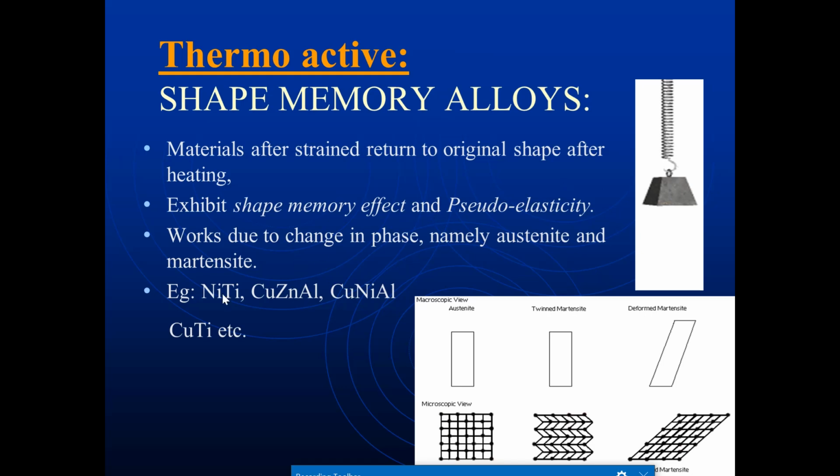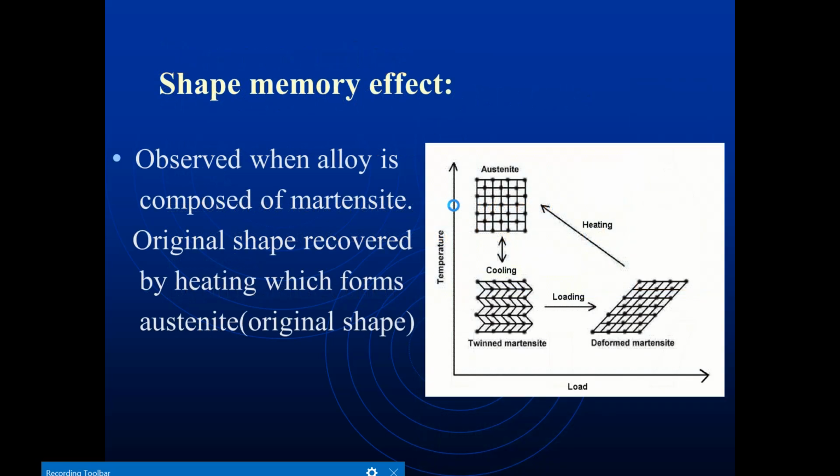Then the thermoactive materials, that is, shape memory alloys. These are materials that, after being strained, return to the original shape after heating. They exhibit the shape memory effect and pseudo-elasticity. This works due to a change in phase, namely the austenite and martensite phases, which can be obtained in shape memory alloys. Examples are NiTi, CuZnAl, CuNiAl, CuTi, etc. You can observe one figure here. Whenever you apply weight, the spring will elongate and again it is going to contract. So this is nothing but a shape memory alloy.